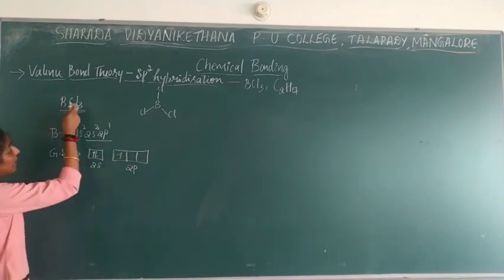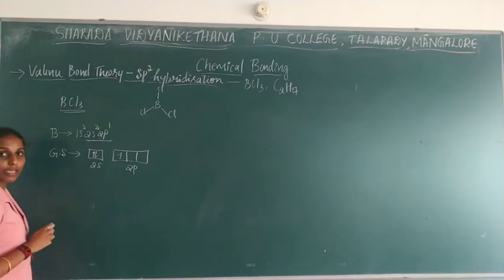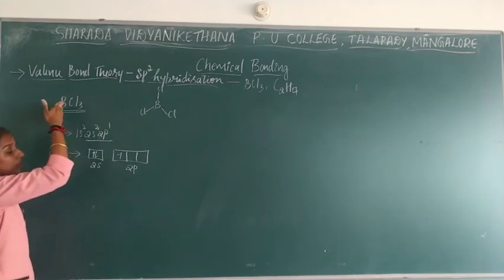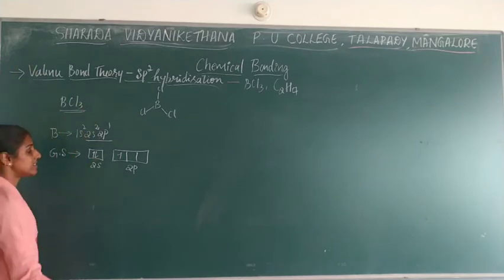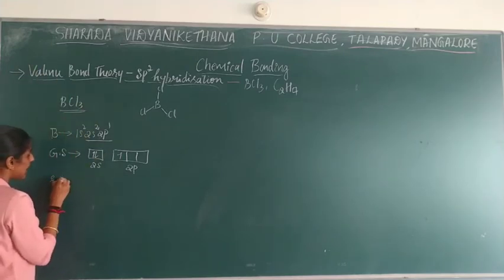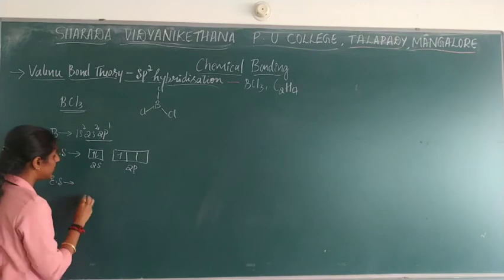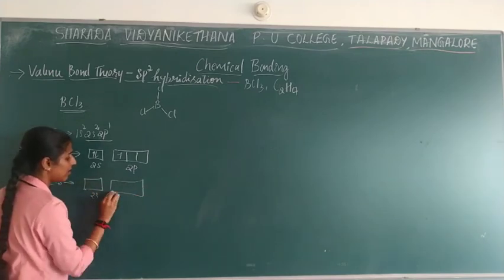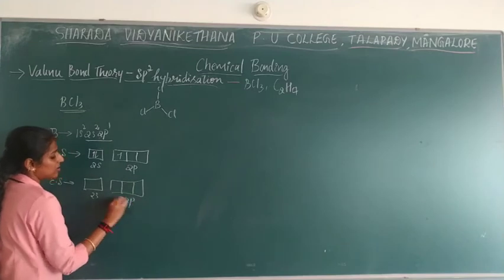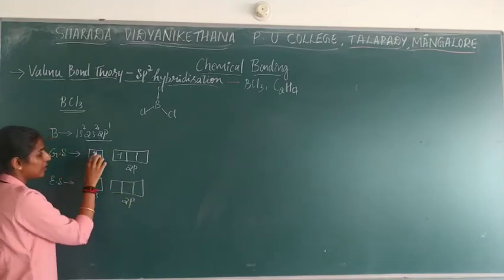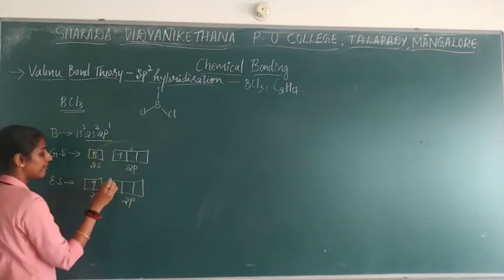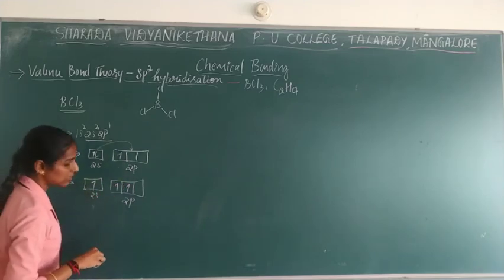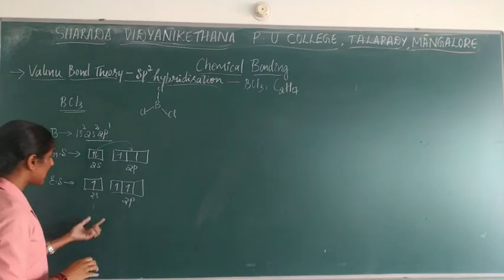You know, when Cl comes in contact with boron, what will happen? The electrons over here will go to the excited state. Excited state, in the sense, the paired electron will jump into the vacant space, right? So this is paired over here. From here the electron will jump into the vacant orbital, right? The electron which is present in the first orbital, as it is, we need to write. So now this is the excited state.